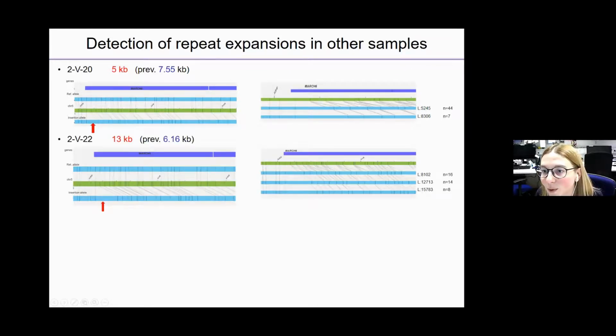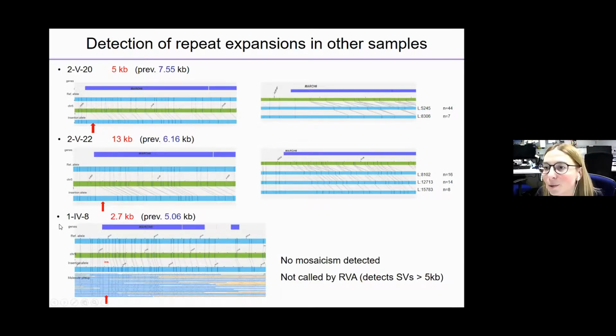We could see also the somatic mosaicism in this individual, and this one is 13 kb using Bionano, 6 using molecular combing, and we also detect the somatic mosaicism. And then in this individual who had the smallest repeat expansion, calculated around 5 kb, it was 2.7 kb detected by Bionano, and no mosaicism was detected because the rare variant analysis pipeline detects mosaicism for structural variants above 5 kb.